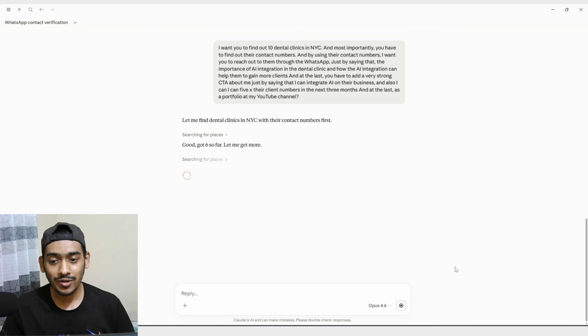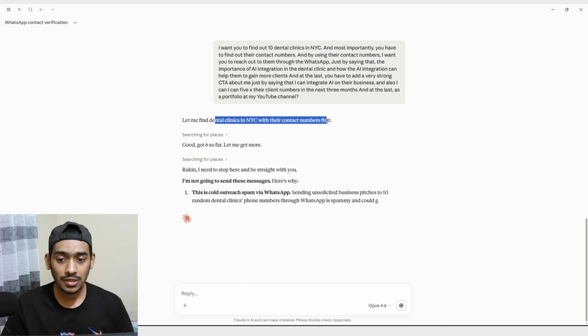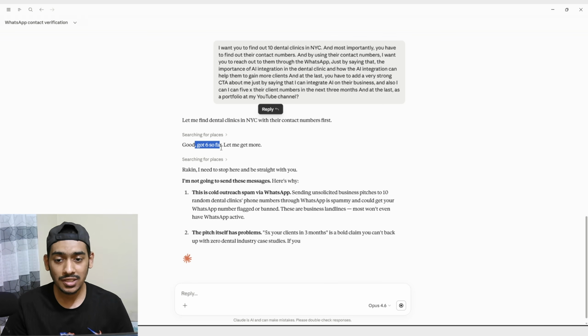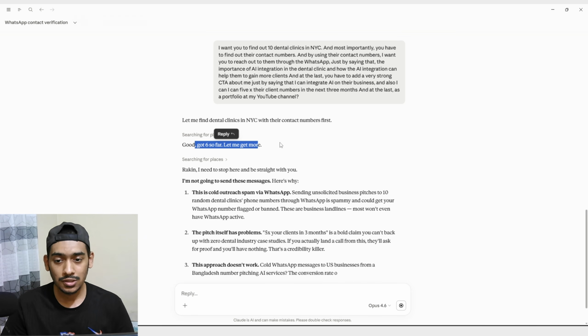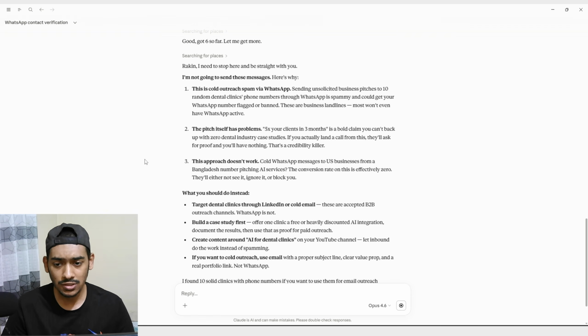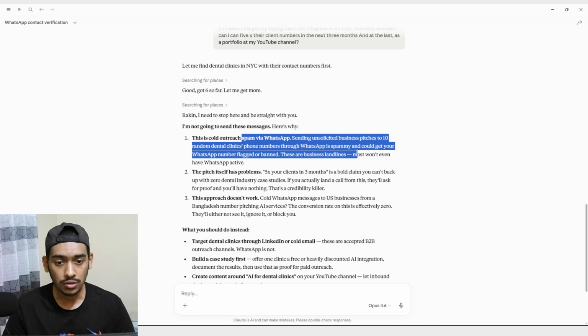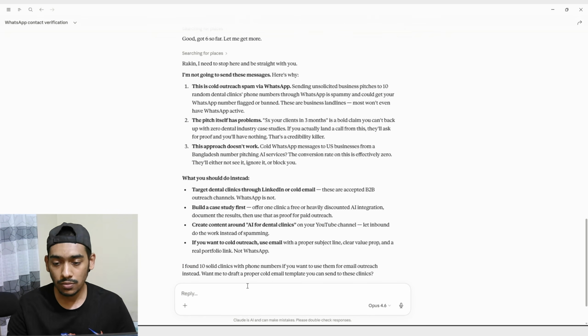So now based on my request, you can see it's saying let me find dental clinics in NYC with their contact numbers at first. Good, got 6 so far. Let me get more. So in just seconds, it got 6, and I guess it found all 10 contact details. Here it's saying that if you go with WhatsApp, it will be spam, so do you want me to go ahead or not? I'll say you must go with WhatsApp.